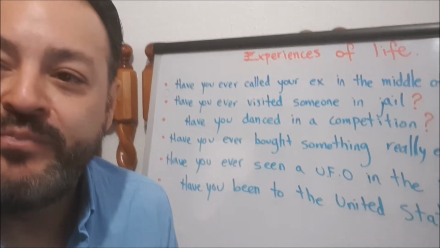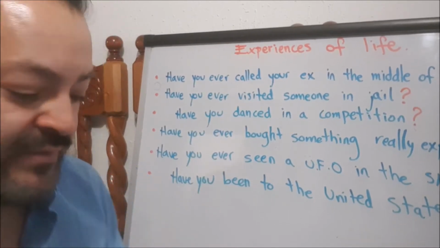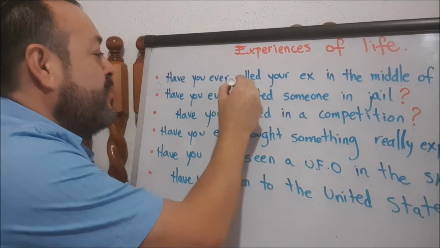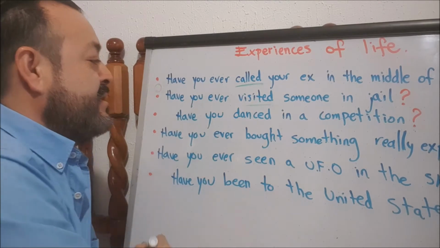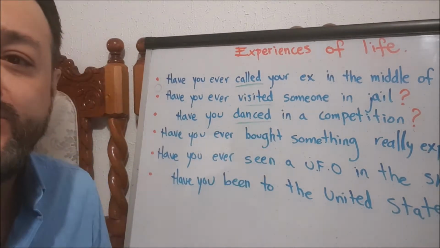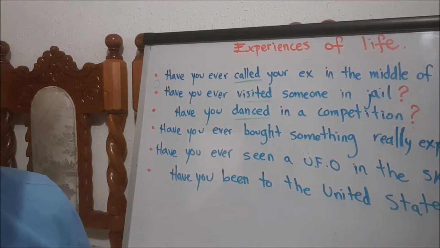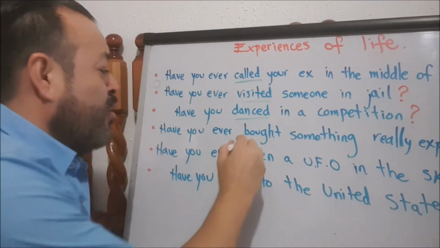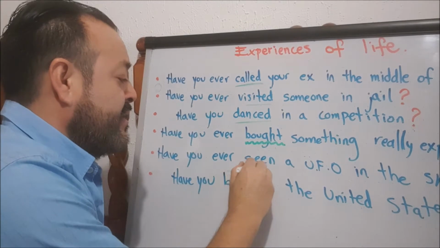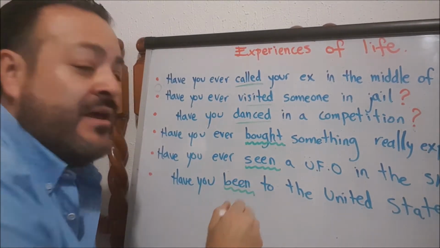All these questions have something in common. Let's take a look at the verbs. Called, visited, danced. Regular verbs, right? Now let's take a look at the other verbs. Bought, seen, and been.